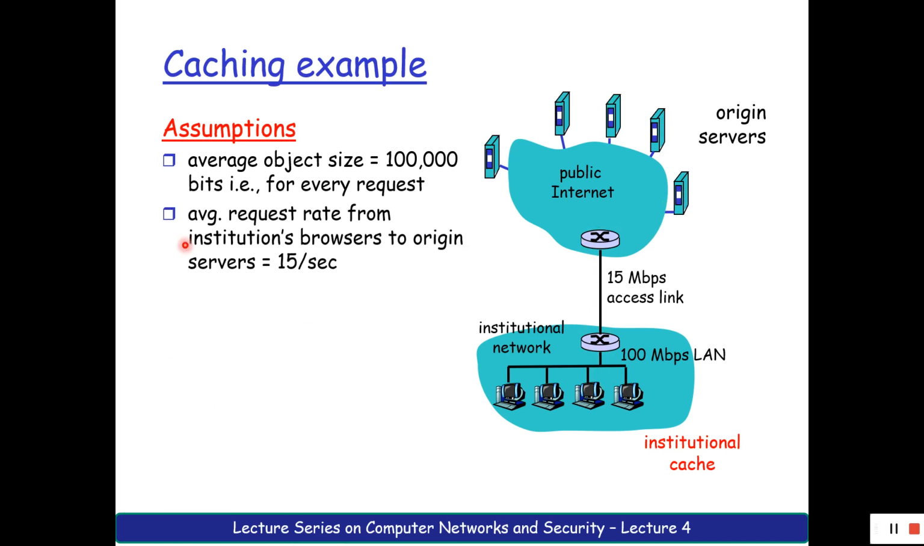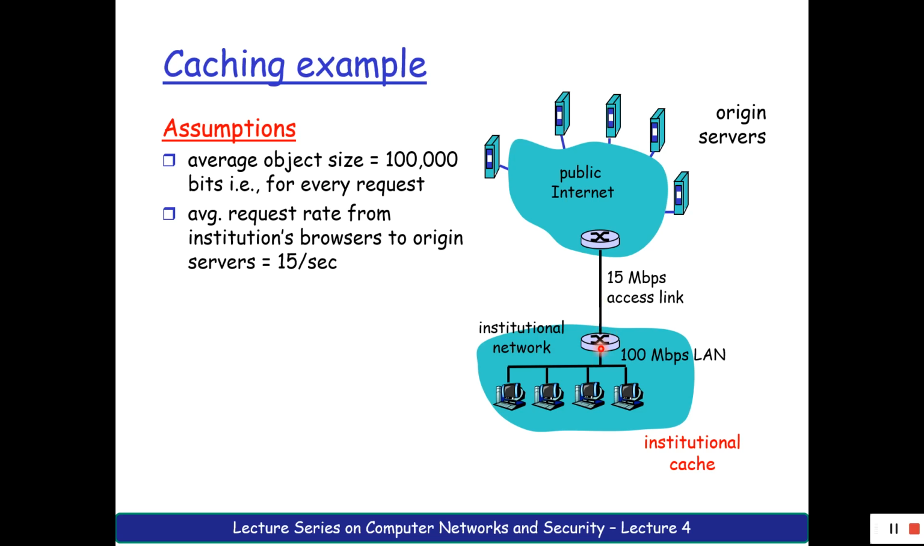Next, there is an average request rate from the institution's browsers to the original server. The browsers send requests at a certain rate: every second, they send 15 requests. It might be any of the machines, but all together from these 4 machines you have 15 requests being sent per second.